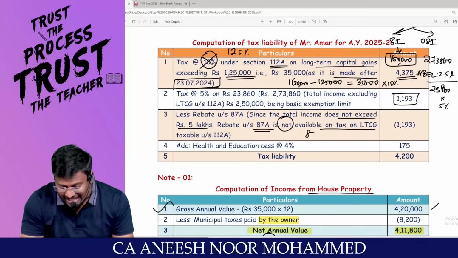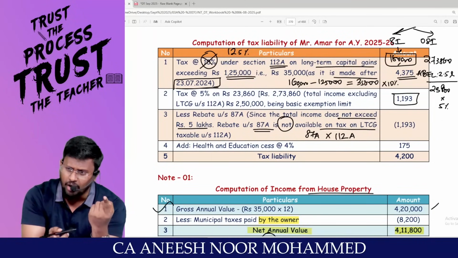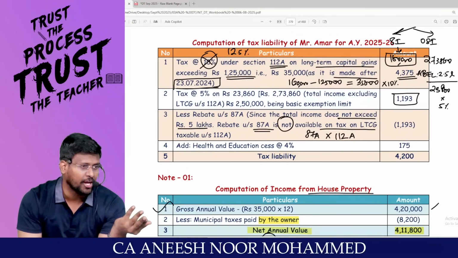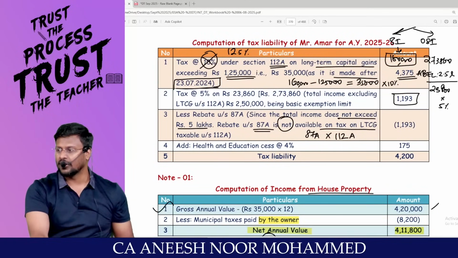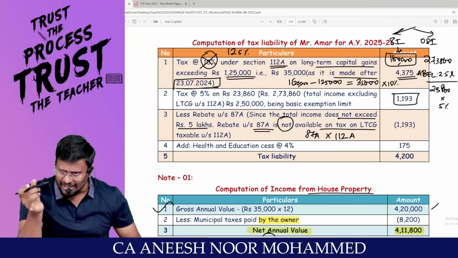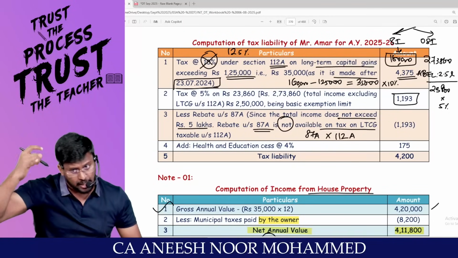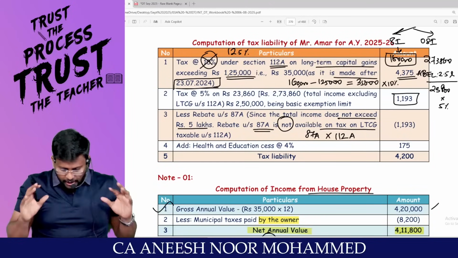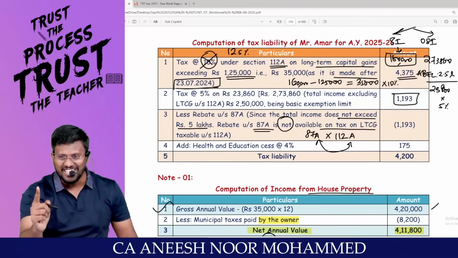But rebate under section 87A is not available for 112A, because for 112A long-term capital gain, already a 1,25,000 benefit is given, and that too we are going to tax at 12.5%. Again, if you claim rebate under 87A, what will the government get? So the government logically said that rebate under 87A will not be available for 112A. Because its rebate is 1,25,000. Don't claim rebate again under 87A. Here also A is there, here also A is there. 87A said that I don't like 112A.